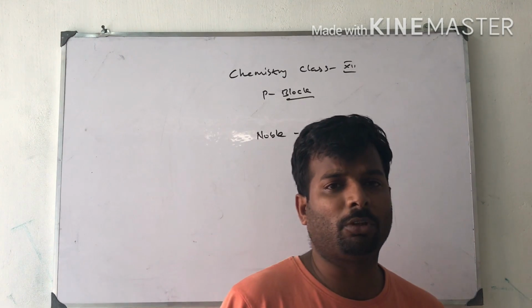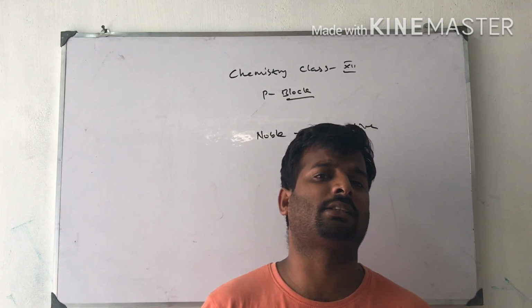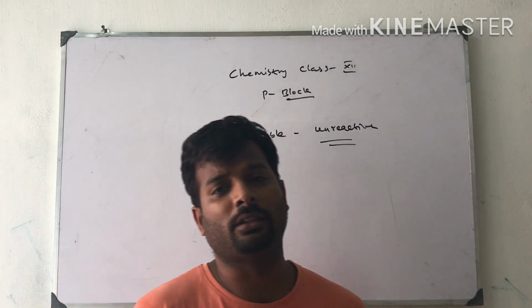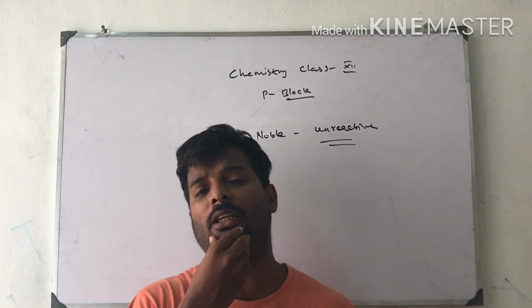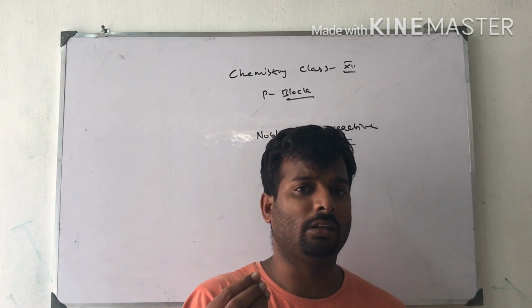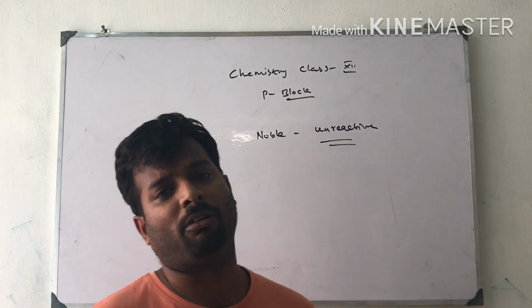Occurrence. These elements mainly occur in very small amounts in the earth's crust. Radon is the only element that is not available in the atmosphere. The remaining elements, helium, neon, argon and krypton, are available in dry air in less than 1% by volume.